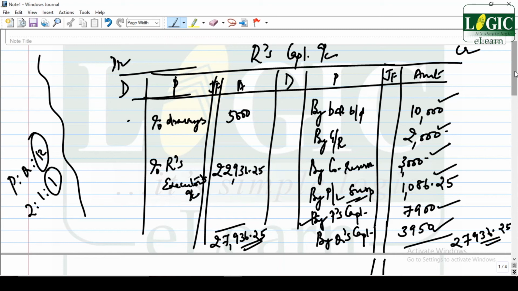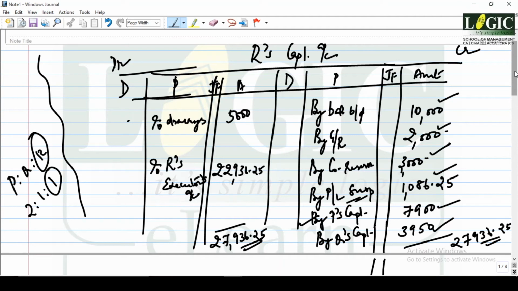Suppose the death happens on 12th of July. Okay, then you will have to do it like April is 30, May is 31, June is 30. So July 13th he is no more, so you will have to do it in number of days. So suppose the days are 88, it will be 88 by 365. So what is 365? 365 days in a year.